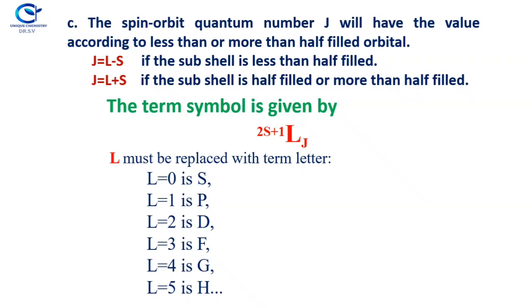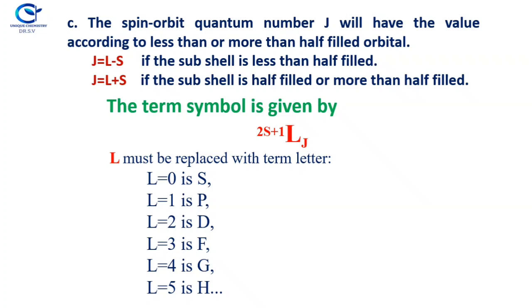Now the term symbol is given by the notations. The capital L is at the center. At the left top corner is the spin multiplicity, given as 2S plus 1, and at the right bottom corner is J, that is the LS coupling, the spin orbit quantum number. Now the L must be replaced with the term symbol letter.